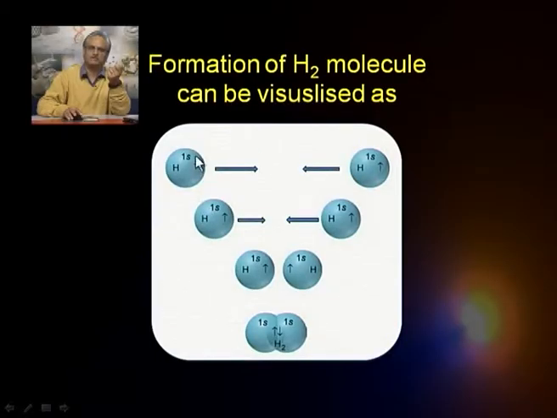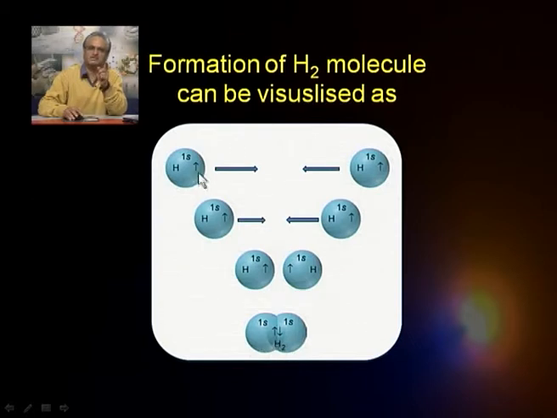Now, if I want to talk about the hydrogen molecule particularly, I just talked about any two atoms coming together. If I talk about the hydrogen molecule, probably we can visualize it as follows. There are two hydrogen atoms. I am showing one s orbital of each one of them, far apart from each other. There is no kind of interaction. They come closer and closer. So, when they come to a distance close enough so that the two orbitals can overlap.